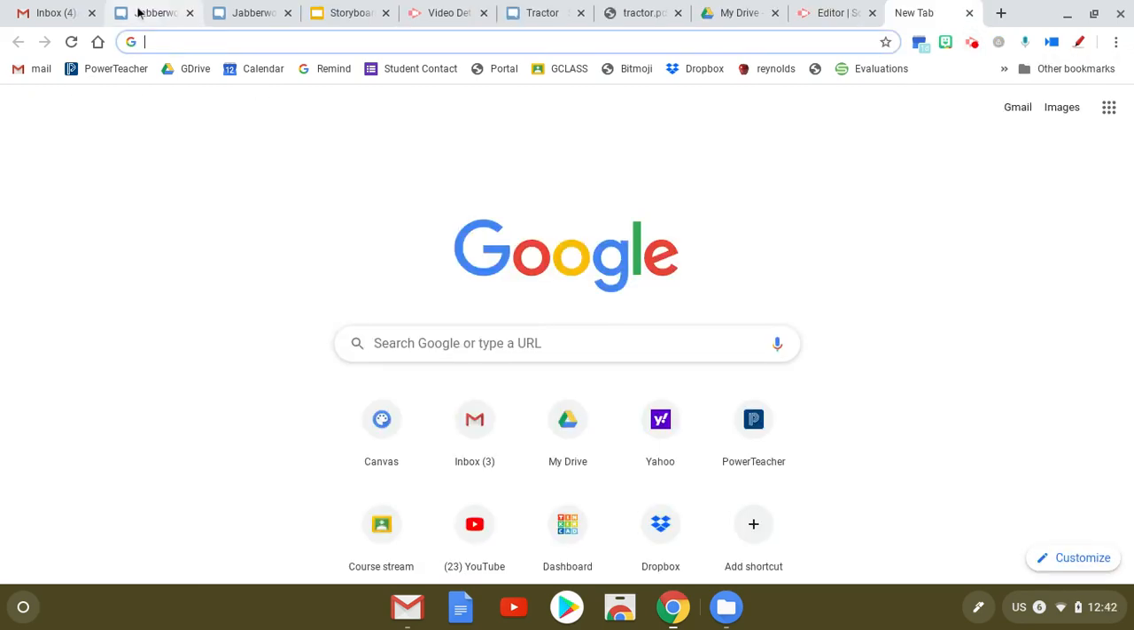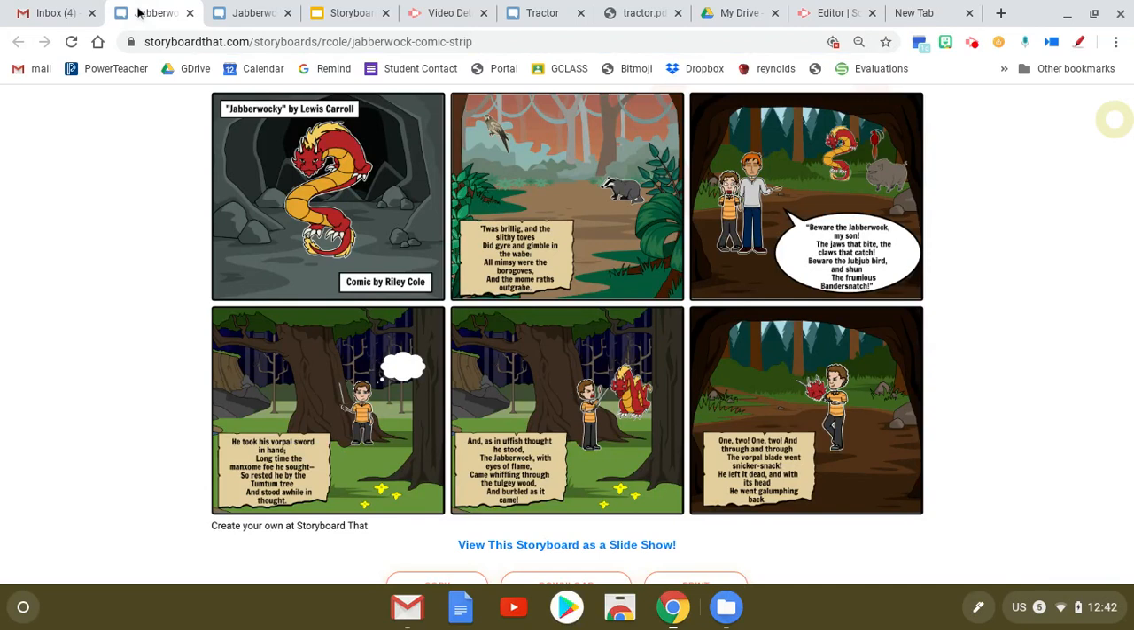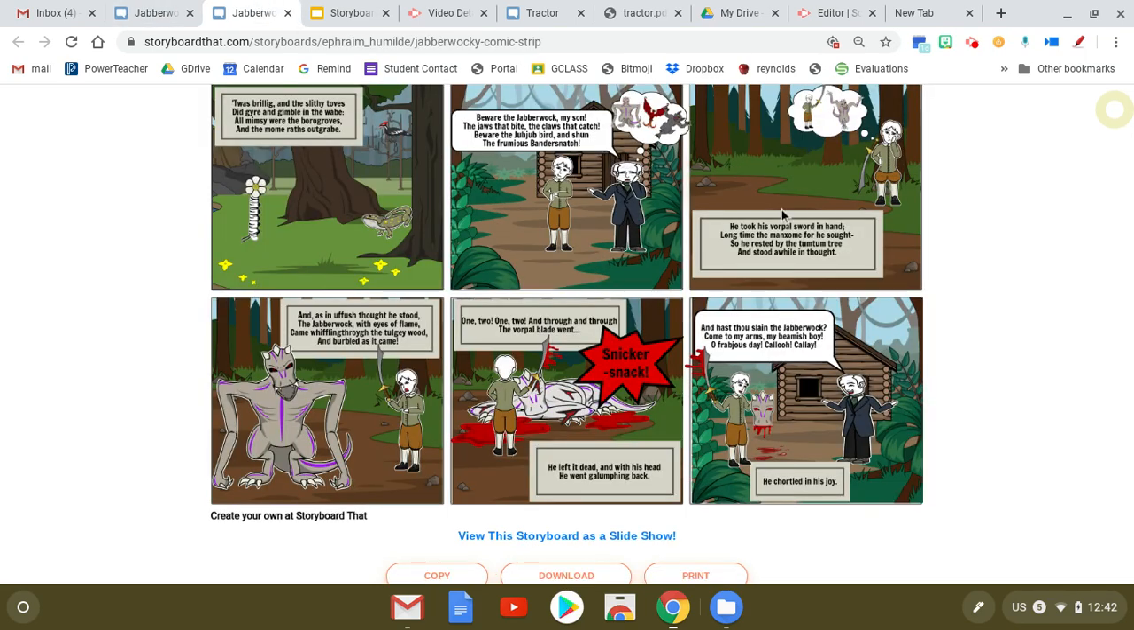Real quick, this is just an example of one that you could do for Jabberwocky. And you can kind of see that it has a little bit of the information. And then here's another one that's specific to how you are doing it, things that are kind of made up. So you storyboard those. So hopefully that is helpful.